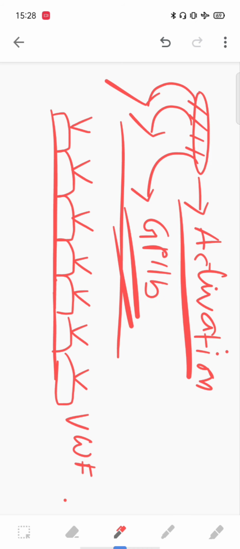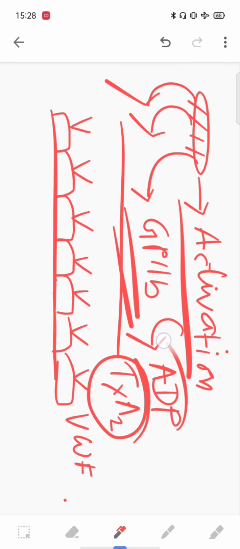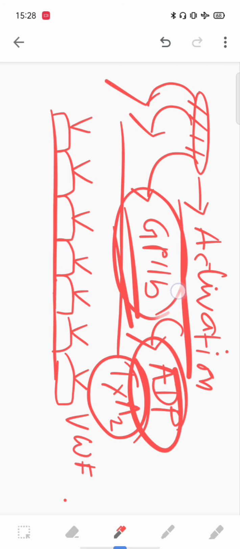Along with that, a degranulation process occurs. That means the platelet releases ADP and thromboxane A2, and along with that the glycoprotein 2b molecule is expressed on the surface of the platelet.